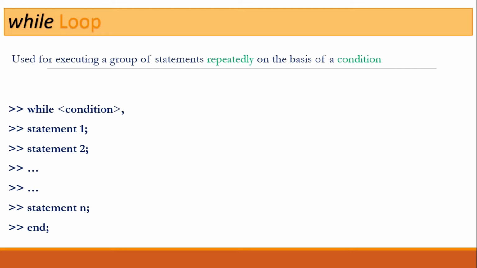So if we go for the syntax, it goes on like this: while condition, and below which we are writing the group of statements which need to be iteratively executed, and then we are ending this while loop with the end statement. This conditional statement is usually a relational expression or a logical expression which results in logical 1 or logical 0. As long as it is logical 1, or I mean to say that whenever this condition is satisfied, then this group of statements, statement 1 to n, will be executed.